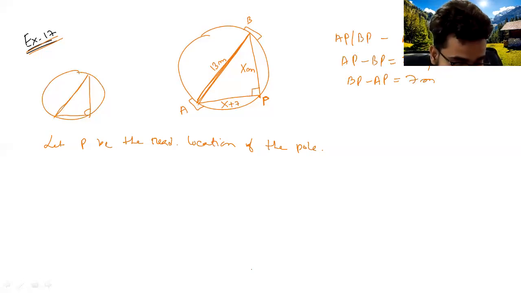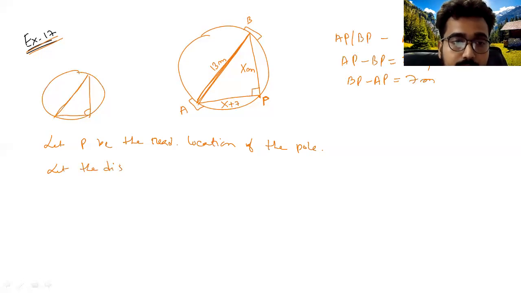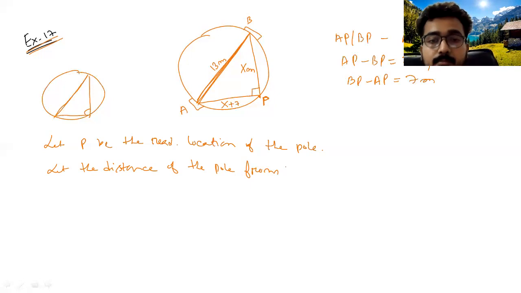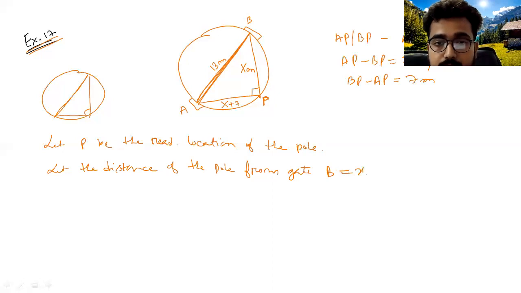Now write down, let the distance of the pole from the gate B be x meter.